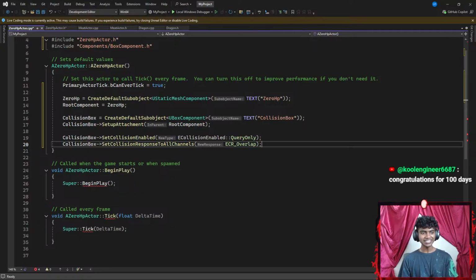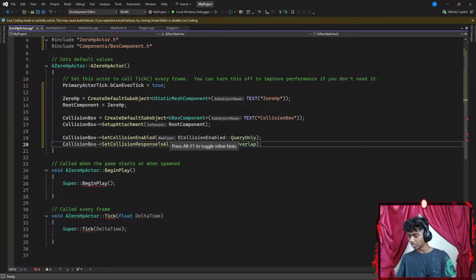Congratulations for 100 days. Honestly, I appreciate you, cool engineer. That actually means the world to me, guys. Honestly, I'm glad I did not add a goal by the end of my C++ 100 series, because even though I did understand C++, I feel like the real challenge comes with learning the syntax of Unreal Engine. And guys, I'm out of food. Maybe I just gotta drink water to stay filled.